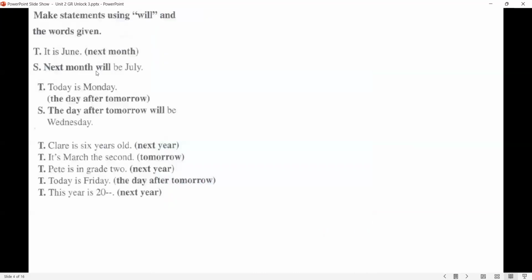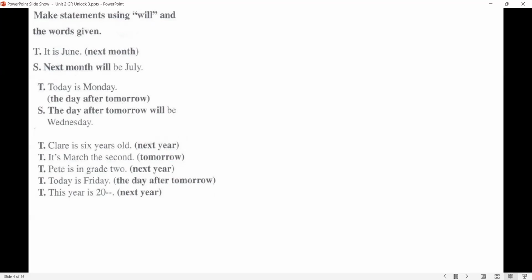Now let's do this exercise. There are examples. It says make statements using will and the words given. It is June next month. You're going to use next month in your sentence. So next month will be July. You're going to make a sentence like this. Today is Monday. Then you have the day after tomorrow in parentheses. Let's see what we can say. The day after tomorrow will be Wednesday. Please pause the video, make your sentences with will and the words in parentheses, then check your answers with me.